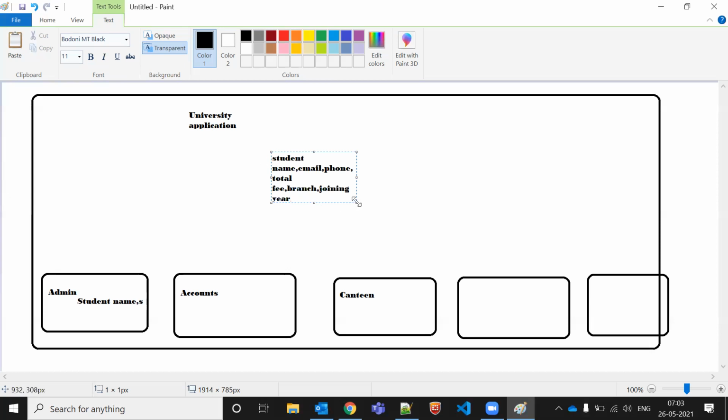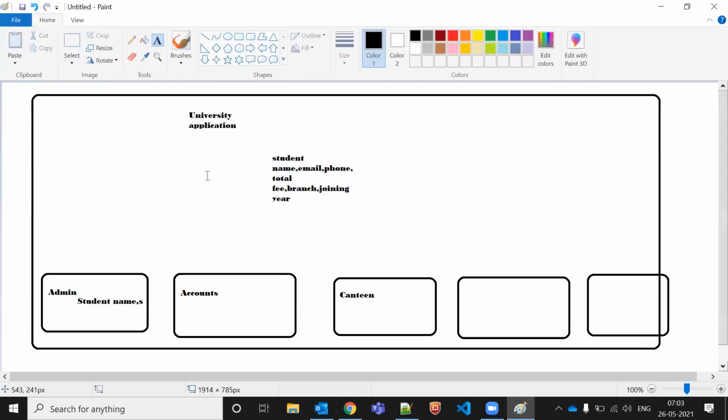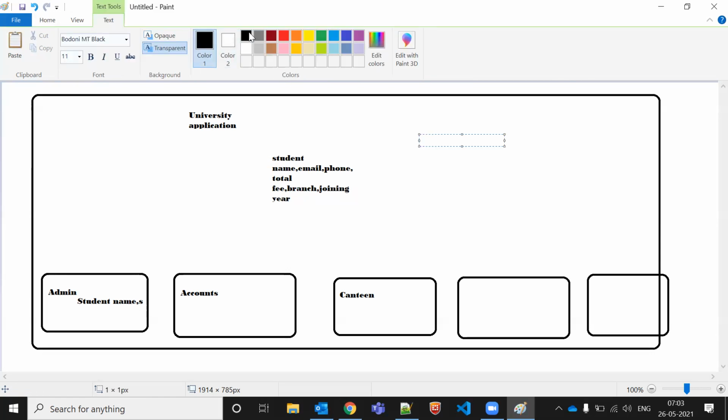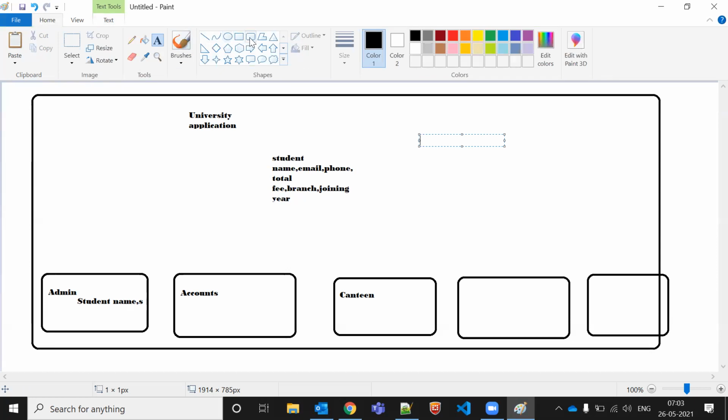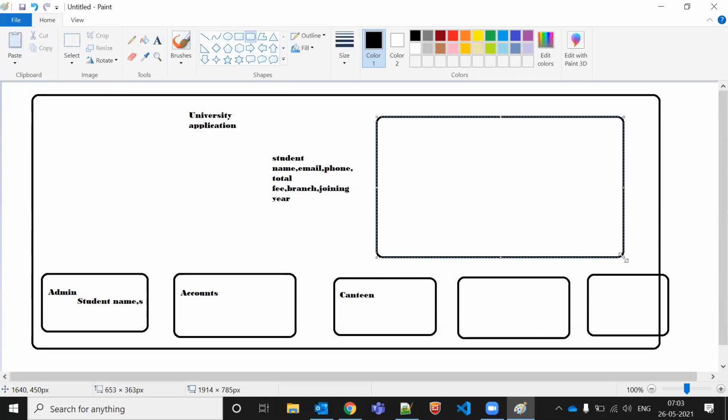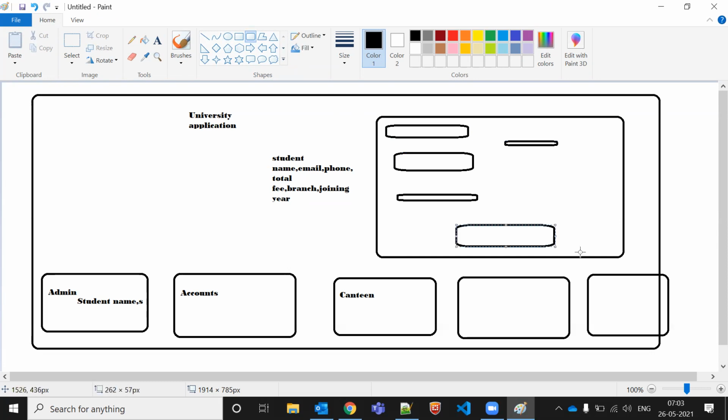So in this scenario we have different fields. If you are from college, you are aware that when you fill in a form, there are lots of input fields. Let's say we have one form here which we are going to fill. Inside this form we have multiple fields: student name, student email ID, phone number. After filling all these things, we have a save button, right? Save button we have.